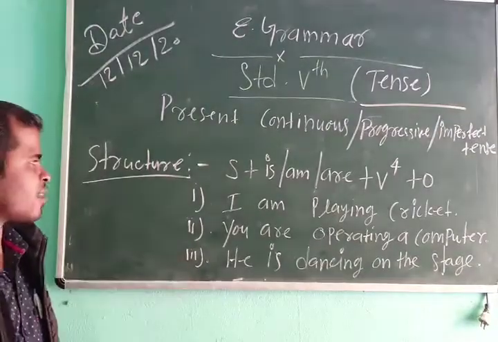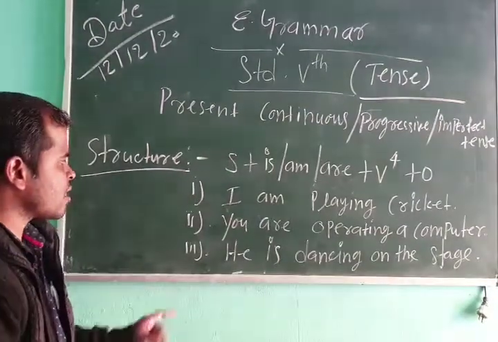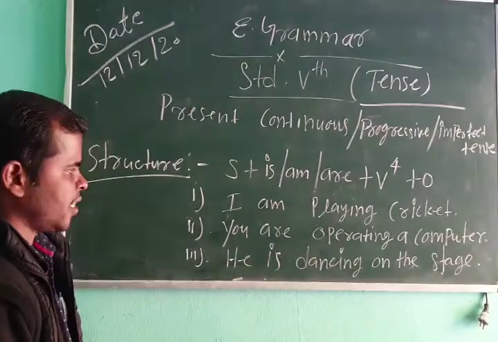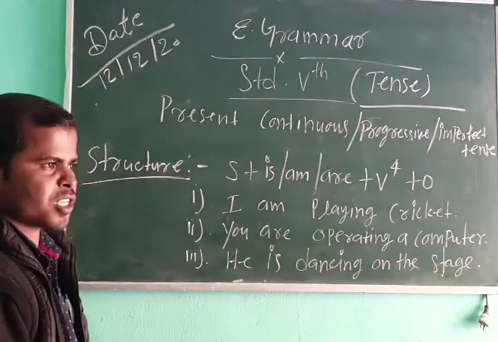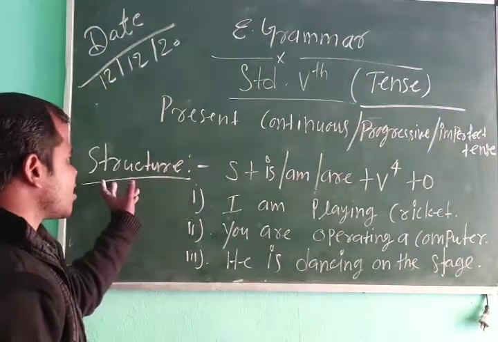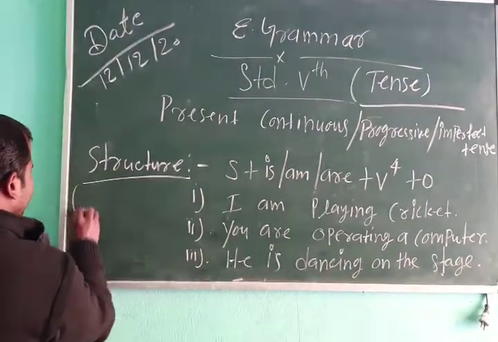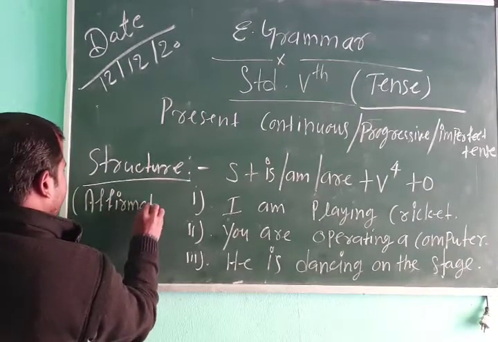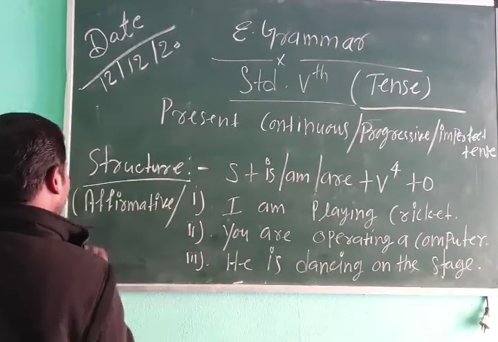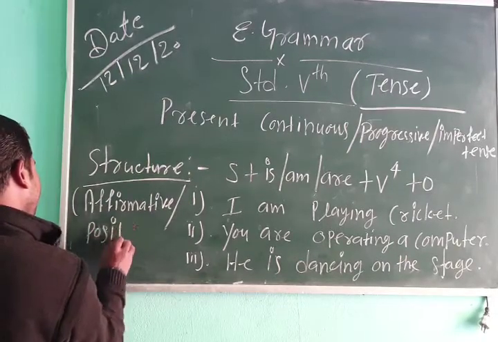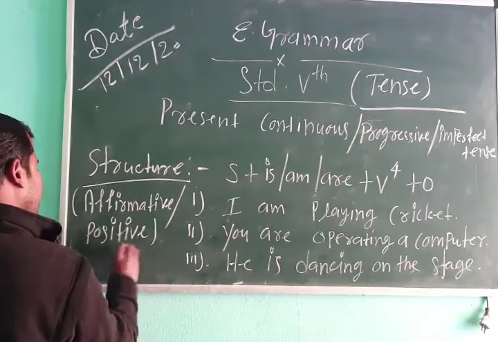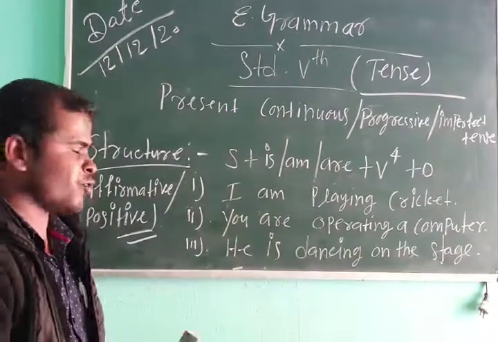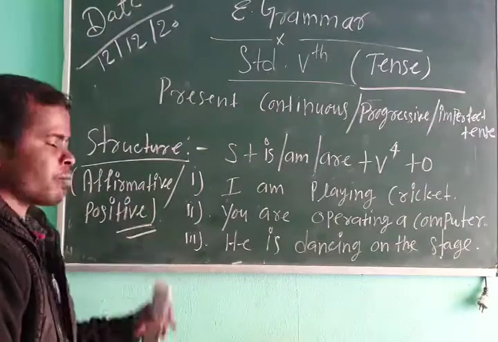All three examples are present continuous tense. I am playing cricket. You are operating a computer. He is dancing on the stage. In this way, this is the structure of affirmative, otherwise positive.